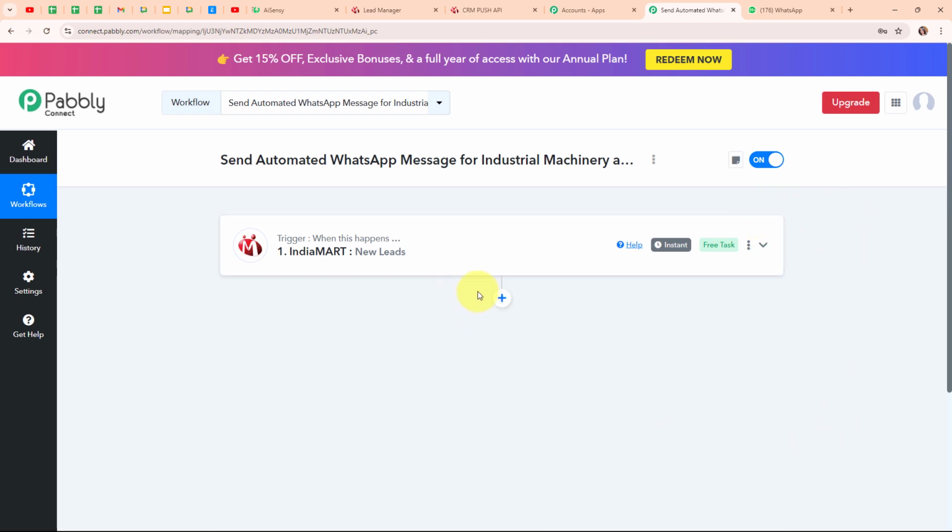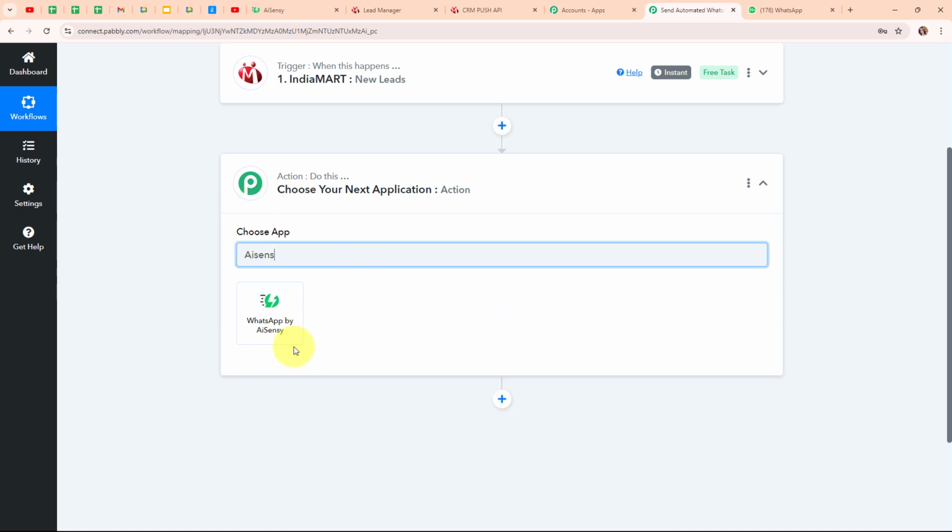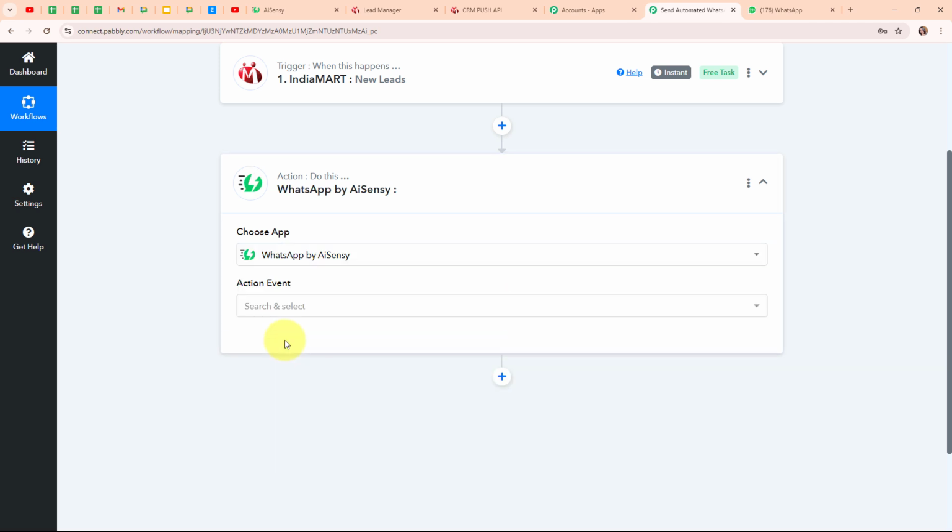Now let's move to action step by clicking on this add action step button given over here. And here in this action step, we are going to select our action application as WhatsApp by AI Sensei. So WhatsApp by AI Sensei is a tool that enhances WhatsApp messaging for businesses by adding features like automated replies, bulk messaging and customer support. People use it to manage customer interactions more efficiently, send personalized messages and automate common tasks on WhatsApp.